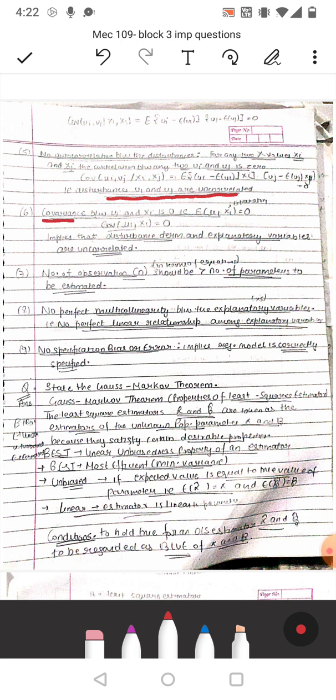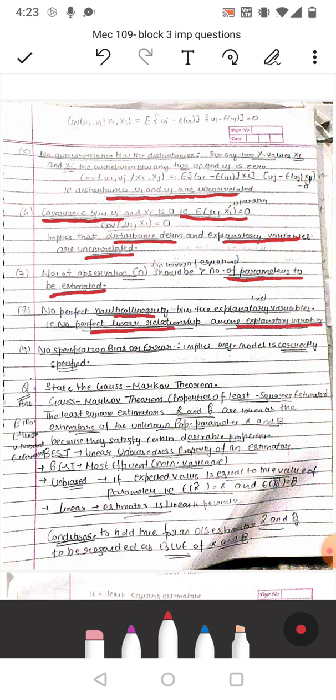Next, sixth, is covariance between ui and xi is 0. That is, expected value of ui xi is equal to 0, or covariance between ui xi is equal to 0. That is, disturbance term and explanatory variables are uncorrelated. Seventh is number of observations n, that is in terms of equations, should be greater than number of parameters to be estimated. Next, 8 is no perfect multicollinearity between explanatory variables, that is x. That is, no perfect linear relationship among explanatory variables.